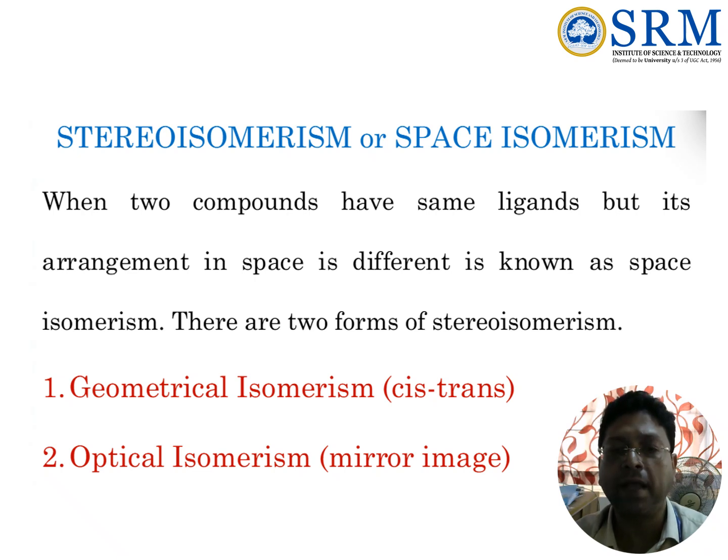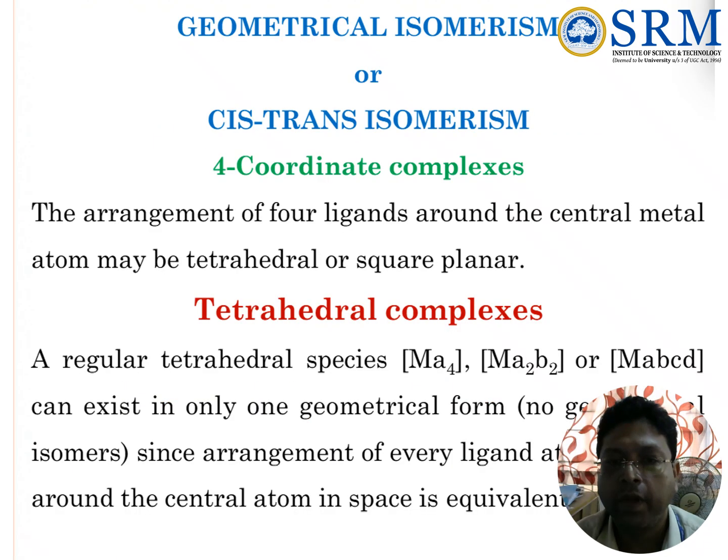So stereoisomerism of coordination complexes exists when the ligand position or ligand spatial orientation is different in the isomers. In geometrical isomerism, or cis-trans isomerism, first we'll talk about four coordinate complexes.